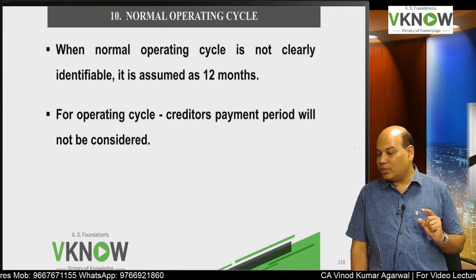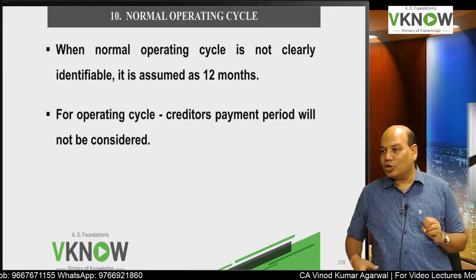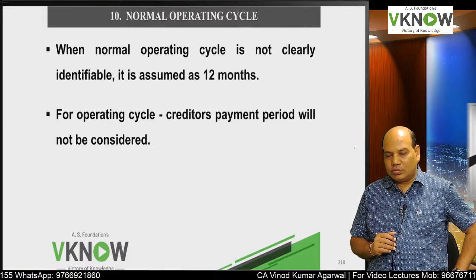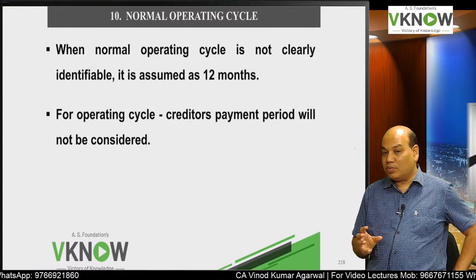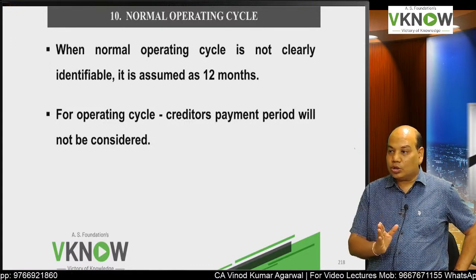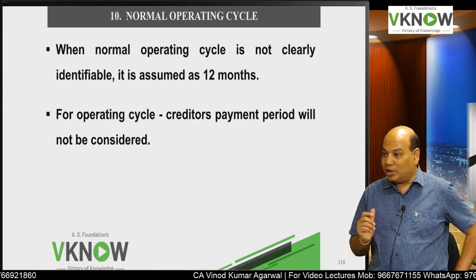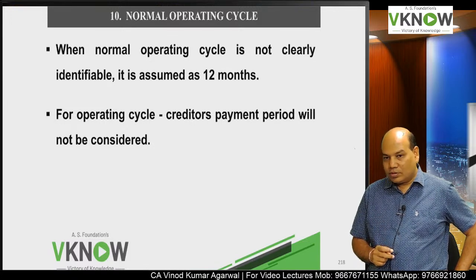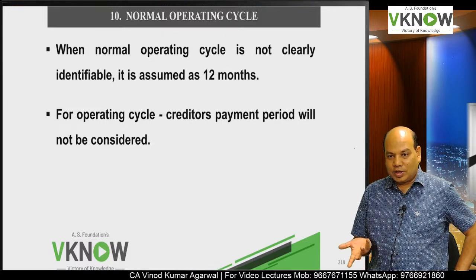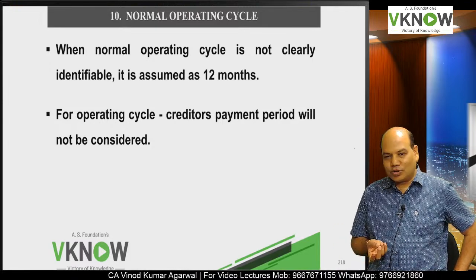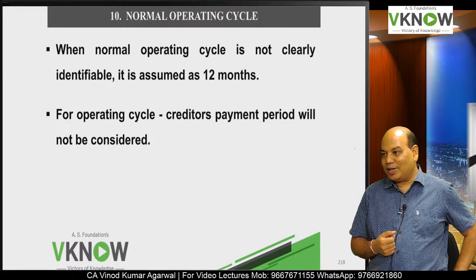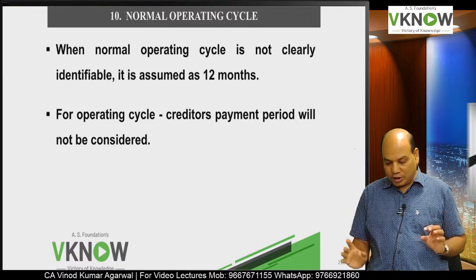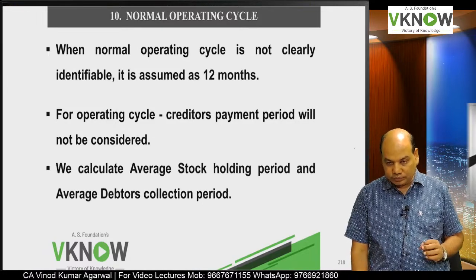What about creditor payment period? Because in FM they also introduce creditor payment period. We will not consider that, because it may happen the creditor payment period is more than the total of other items, and it might be negative also. Can it be negative? Yes, there can be negative. You don't keep the finished goods stock, you don't give credit to the debtor, but you take 12 months credit from the supplier. So no, the creditor payment period will not be considered.